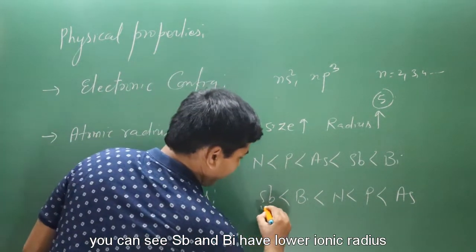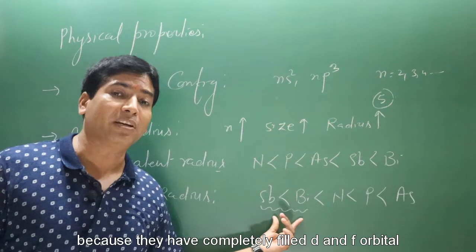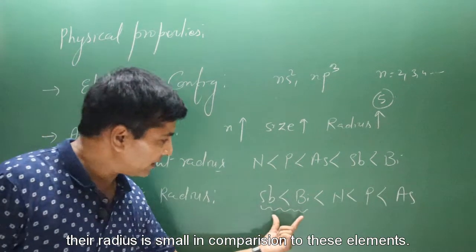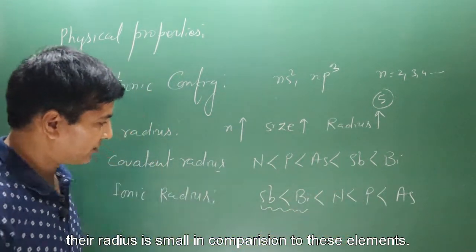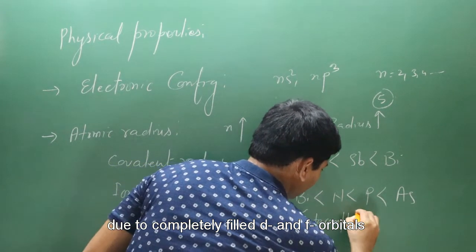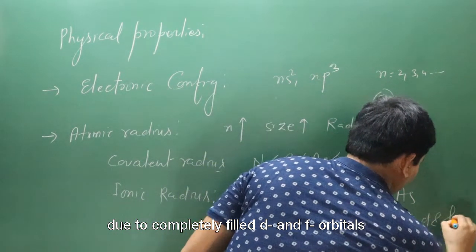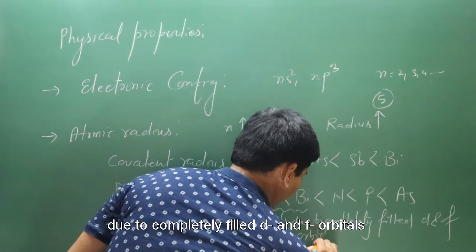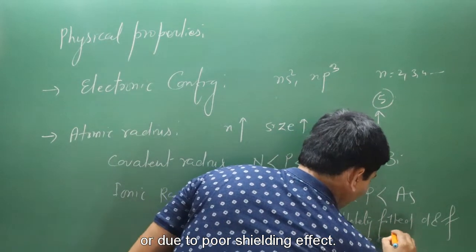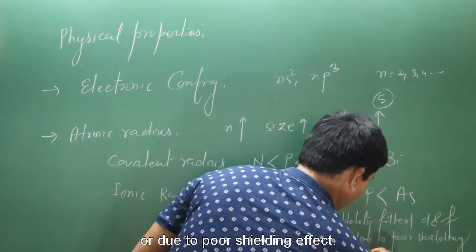Because antimony and bismuth have a smaller radius since they have completely filled d and f orbitals, and due to the poor shielding effect their radius is small in comparison to the other elements.